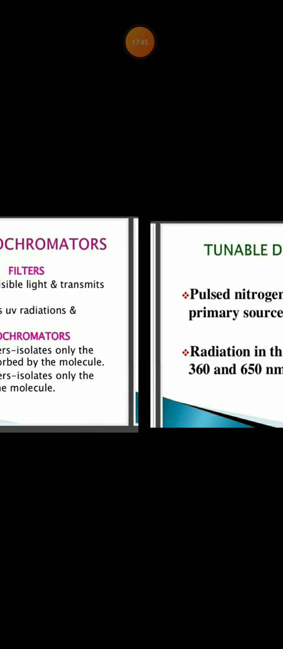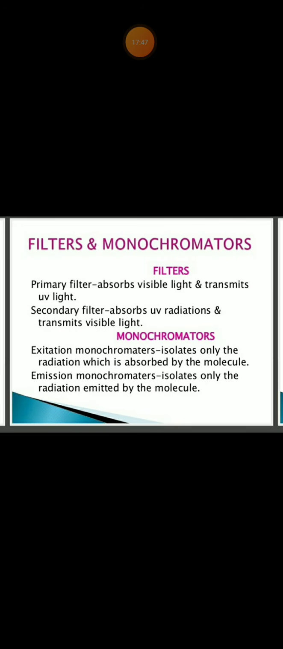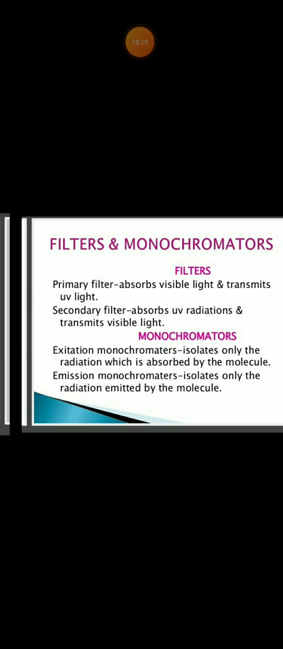Okay. And filters and monochromators you already learned in colorimetry and spectrophotometry. Primary filters and secondary filters are there. What is a primary filter? It absorbs visible light and transmits UV light. And what is a secondary filter? It absorbs UV radiation and transmits visible light. Okay, two types of filters. And you already learned the monochromators in colorimetry. Excitation monochromators are there, emission monochromators are there. Excitation monochromators isolate only the radiation which is absorbed by the molecule, and emission monochromators isolate only the radiation emitted by the molecule.